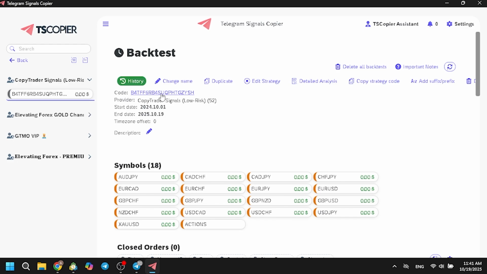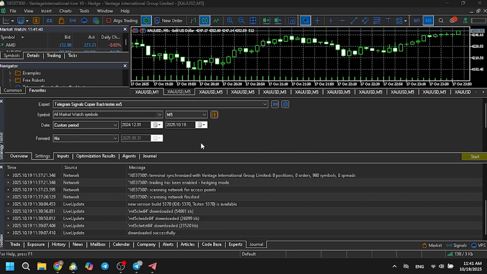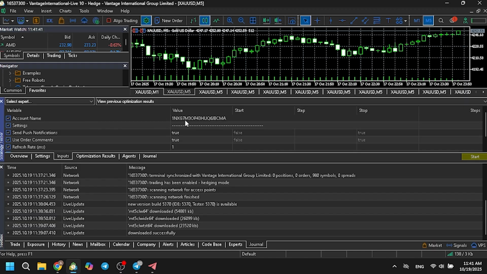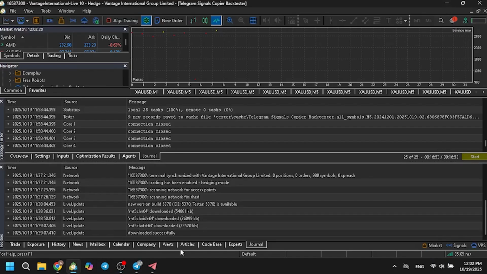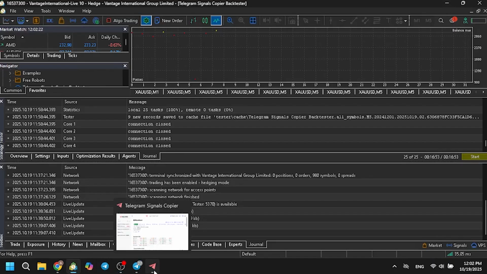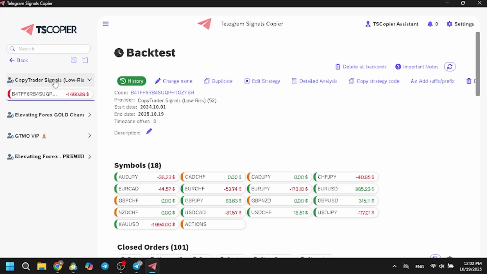But anyway, let's grab this code, let's just click on it. And if we go back to the MetaTrader, we have the inputs. We need to paste this code right here. And now let's click start to start backtesting. Okay, now that it has finished, we should click on the copier, and this is the result.